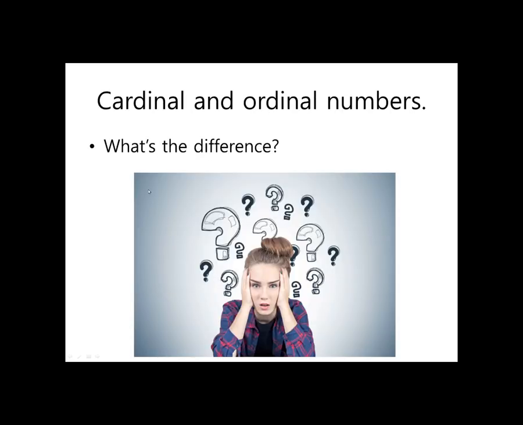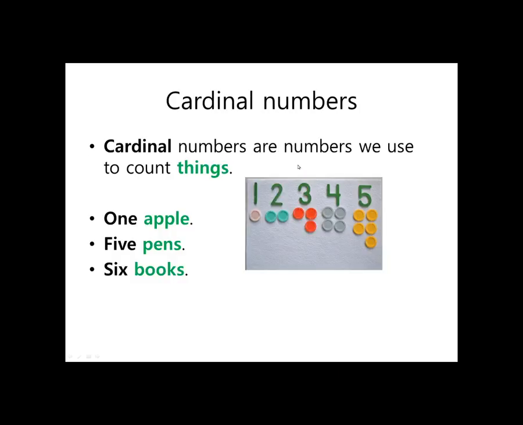Great. So let's start with cardinal and ordinal numbers. What's the difference? Do you know? Cardinal numbers are numbers we use to count things.